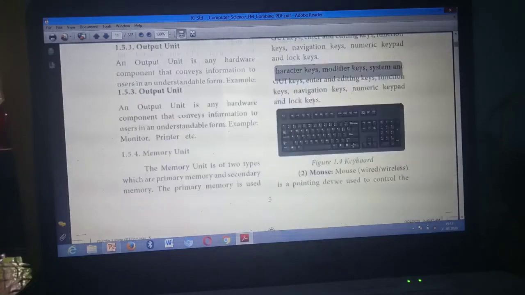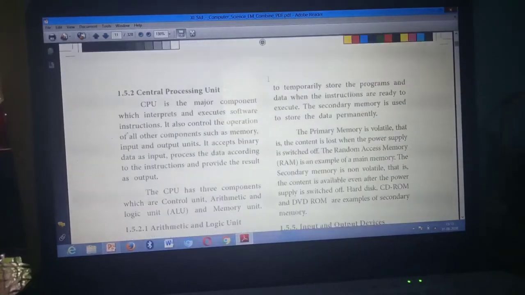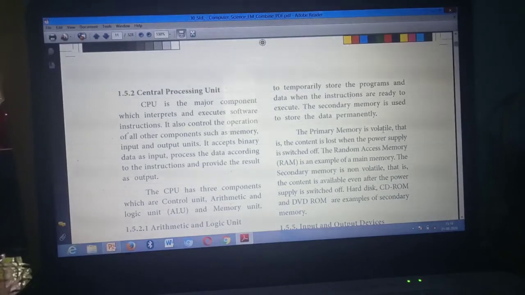The primary memory is used to temporarily store programs. Secondary memory is this one. Okay, first point you can write: primary memory is used to store the programs temporarily. Then what's the first point of secondary memory? This one: secondary memory is used to store data permanently. Then, second point: primary memory is volatile, and secondary memory is non-volatile.